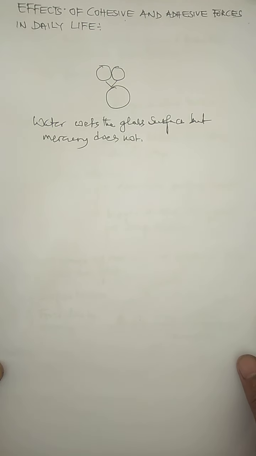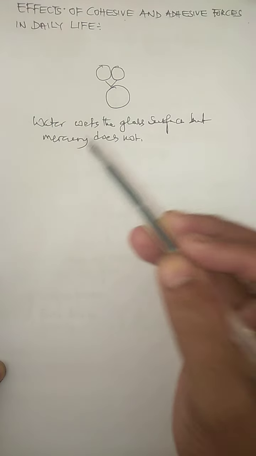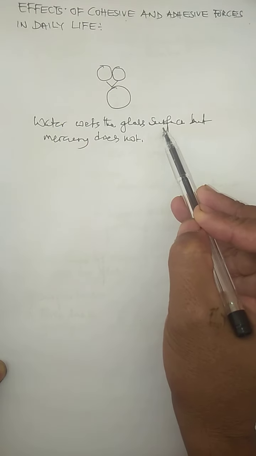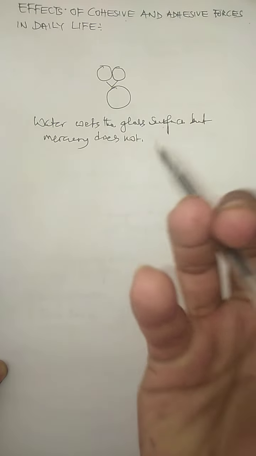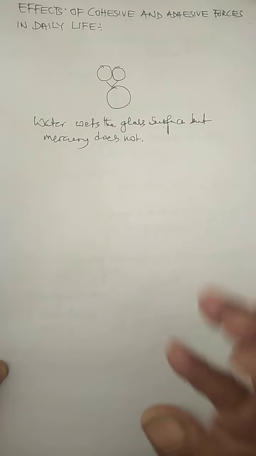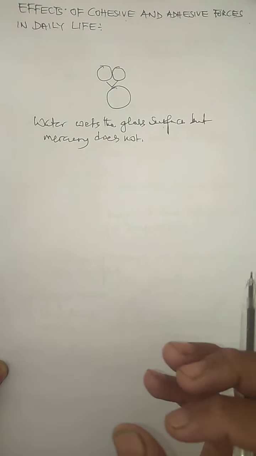Alright, my dear children of class 11 science, let's continue with the topic that I was explaining in the last YouTube video. The topic is why water wets the glass surface, but mercury does not. This is a common experience that we see in our day-to-day life. When we put some water on a glass surface, we see that water sticks with the wall of the glass, whereas mercury does not stick with the wall of the glass. Now what is the reason behind it?